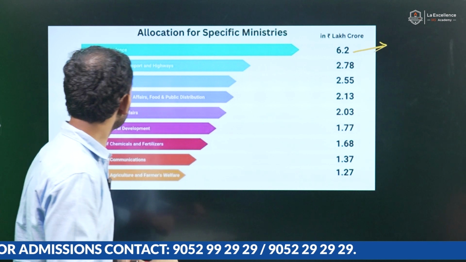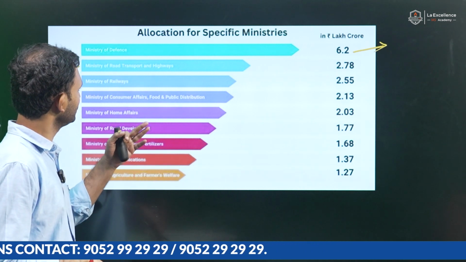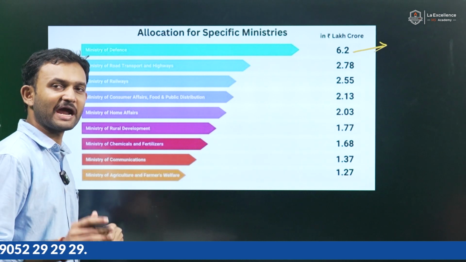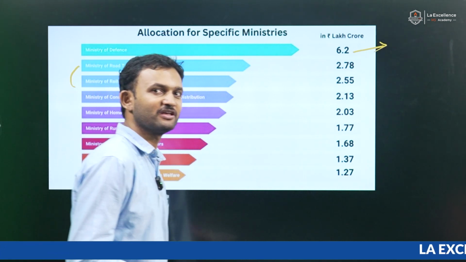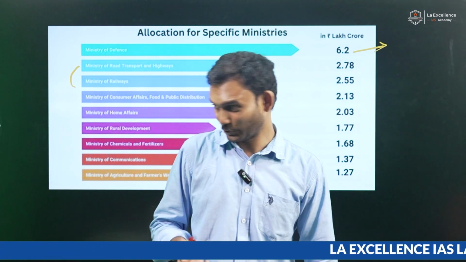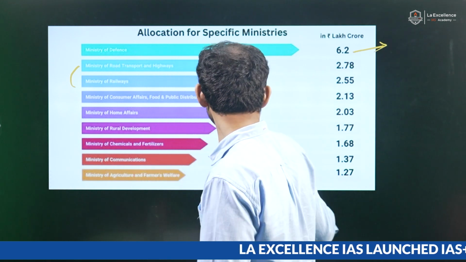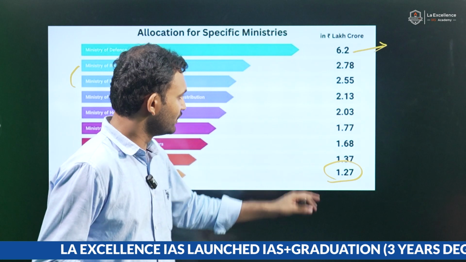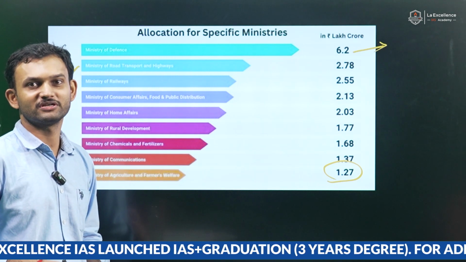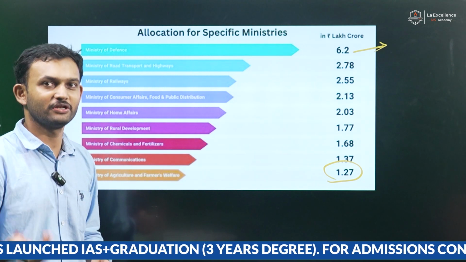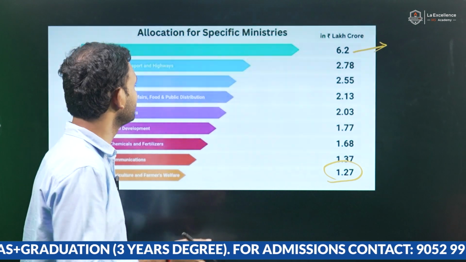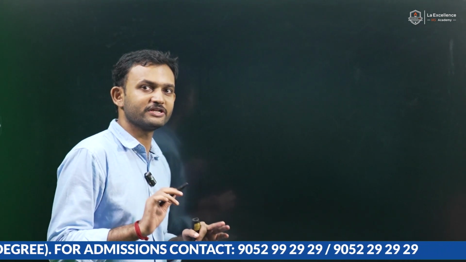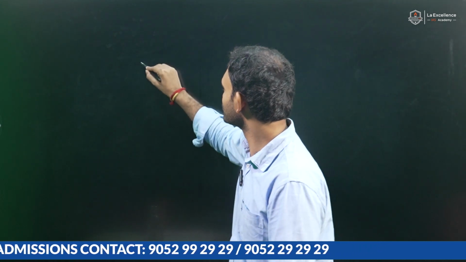Now, coming to the railways part, coming to the consumer affairs part, it has been more or less at an expected level, which is 2.5 lakh crores. It's okay. But when it comes to agriculture, there is mixed feeling. At 1.27 lakh crores, it sounds healthy. If you get into the nitty-gritties, there are both sides of it, which would be looked into later on. So the focus now, let's look at one particular sector, which is the rural sector.